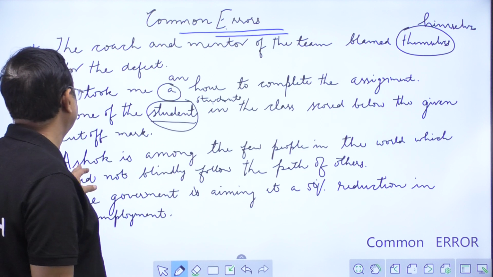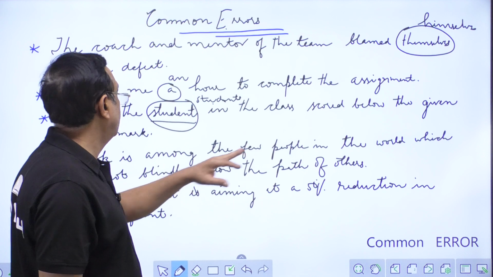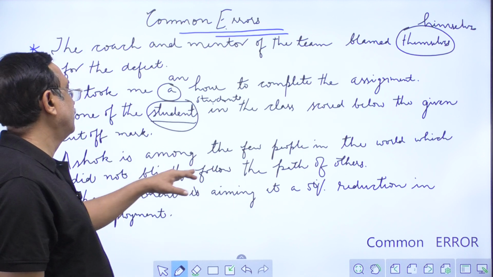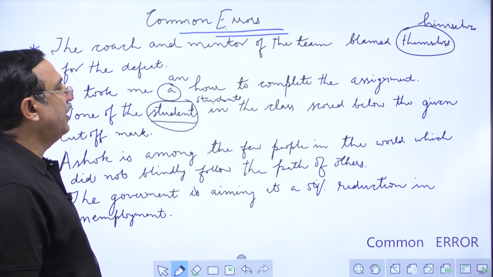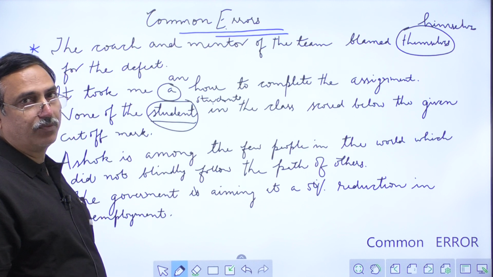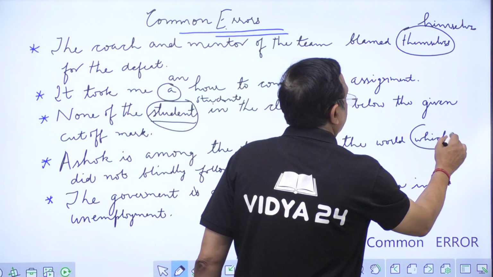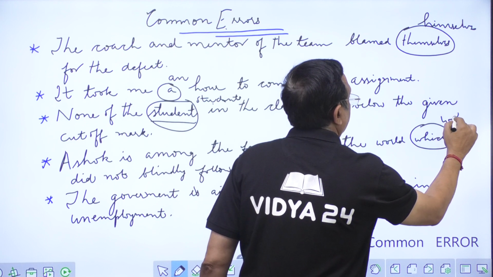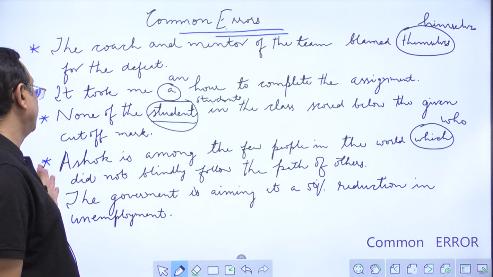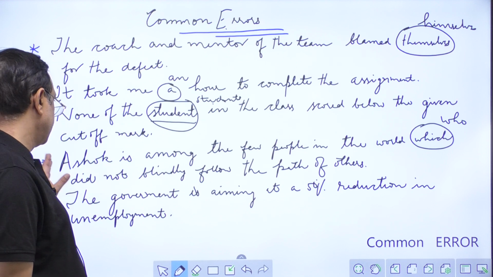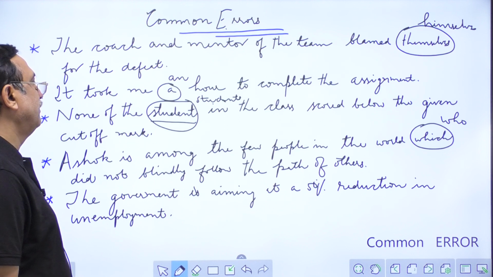We come to the next sentence. Ashok is among the few people in the world which did not blindly follow the path of others. Here we have the error of relative pronoun. Instead of which, we should go for the relative pronoun who. Here it stands for a person. So we should say: Ashok is among the few people in the world who did not blindly follow the path of others.